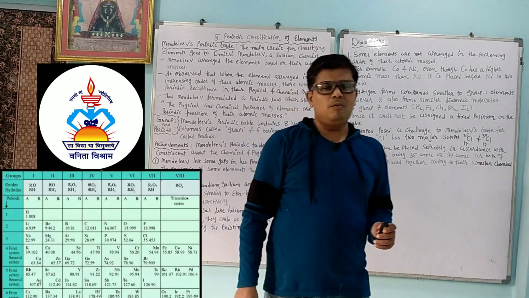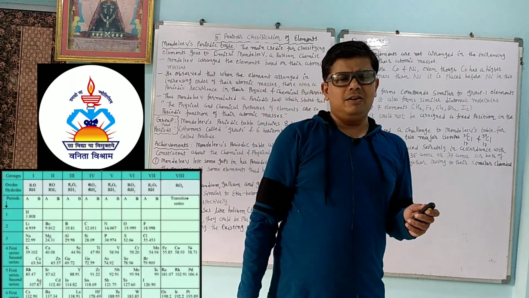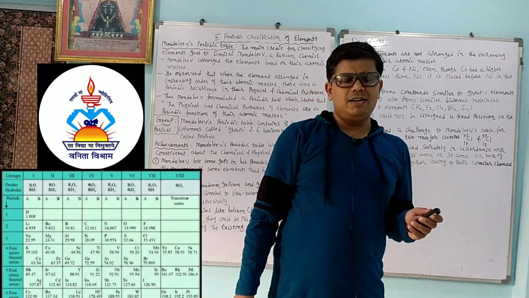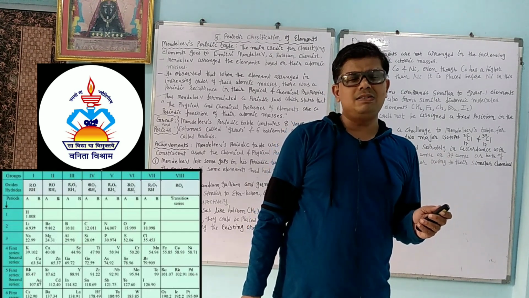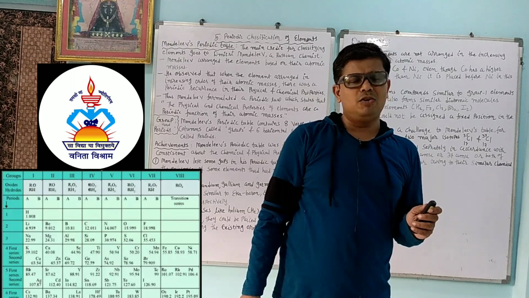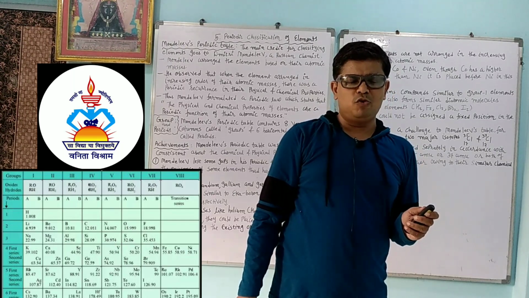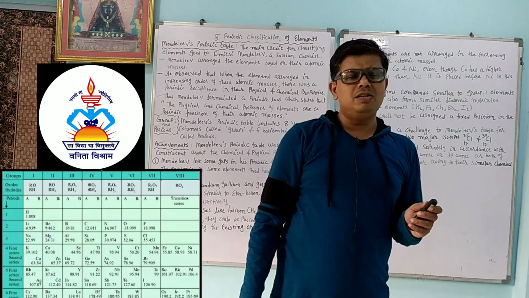Now dear student, we know about isotopes. Isotopes means two atoms of the same element whose atomic numbers are the same but atomic masses are different. Isotopes have the same chemical properties but different physical properties because they have different numbers of neutrons. Okay, now this Mendeleev periodic table is mostly based on what?